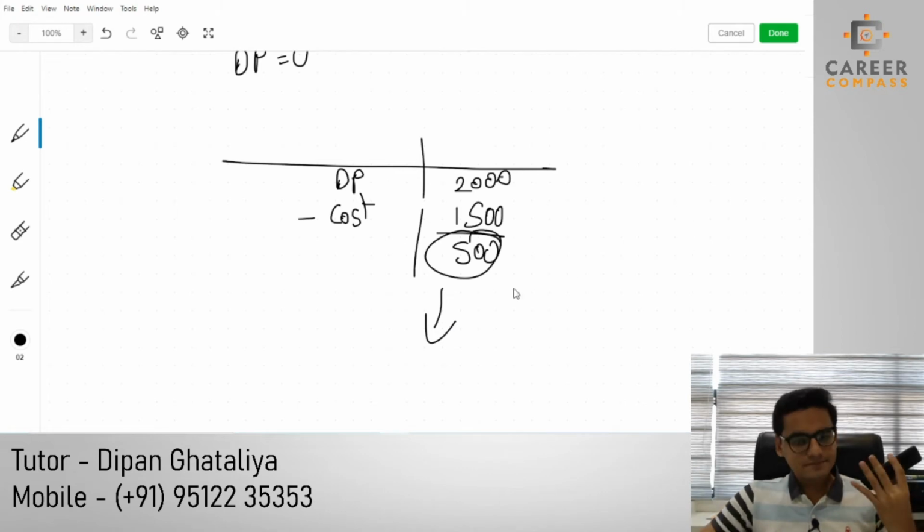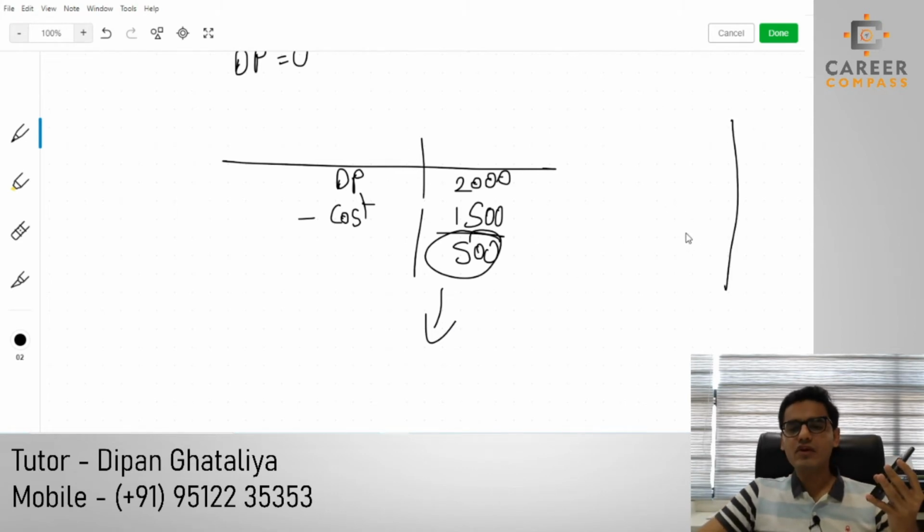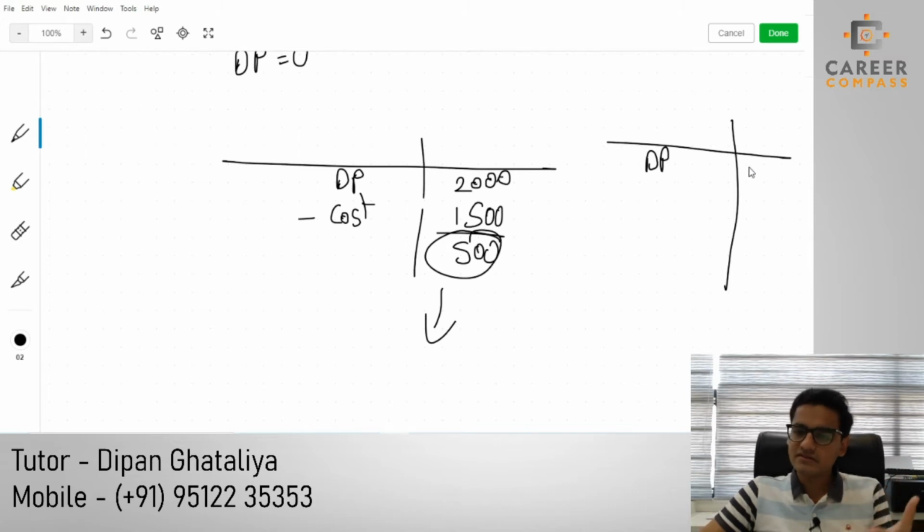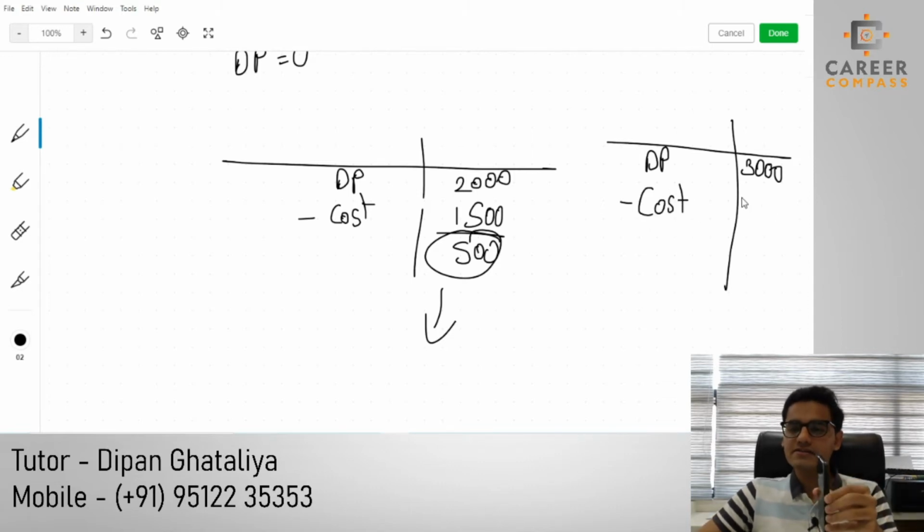Whenever you sell this mobile phone to another friend, you will write the actual disposal proceed, which can be £3000, and you will deduct your cost. What exactly is your cost? Your cost is the £2000 that you paid to me.